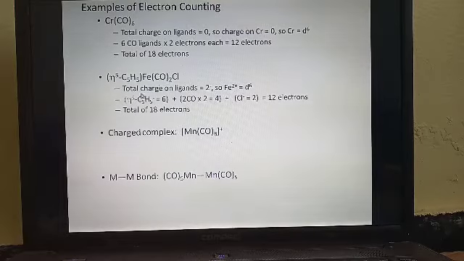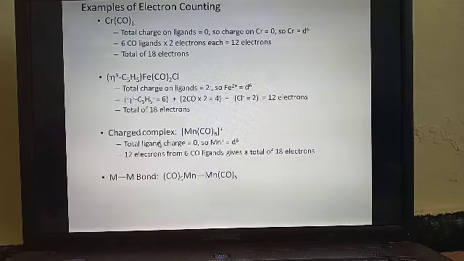The next one is also the same. The total charge on the ligand indicates whether any negative ligands are there. So the charge is 2, with one chloro and one cyclopentadienyl, then the oxidation state becomes +2, then 6. We are calculating by the ionic method here, so you should know the number of electrons donated by the ligand and its charge. The electrons donated by cyclopentadienyl is 6, carbonyl is 4, chloride 2, totally 12 electrons. Then the number of electrons in the metal ion is 6, totally 18.